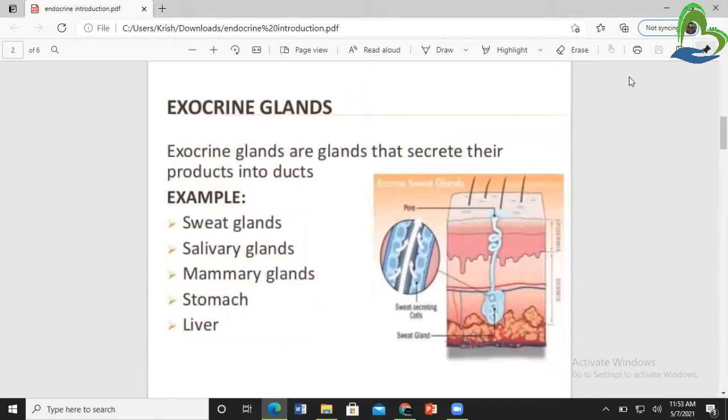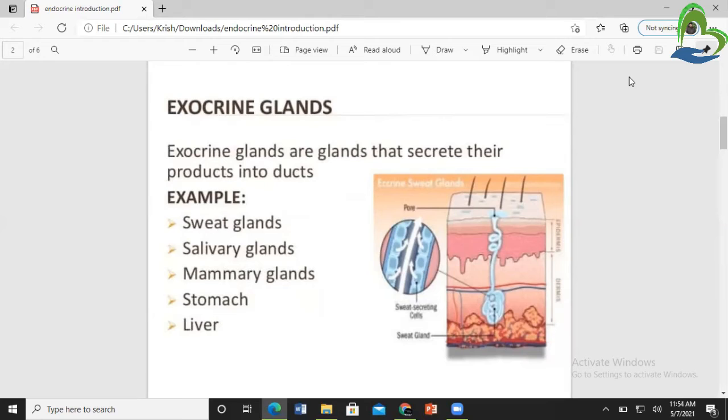Exocrine glands are glands that secrete their products into ducts. Ducts are pouch-like structures, and in them they secrete their chemical substance, and then it is discharged from our body.